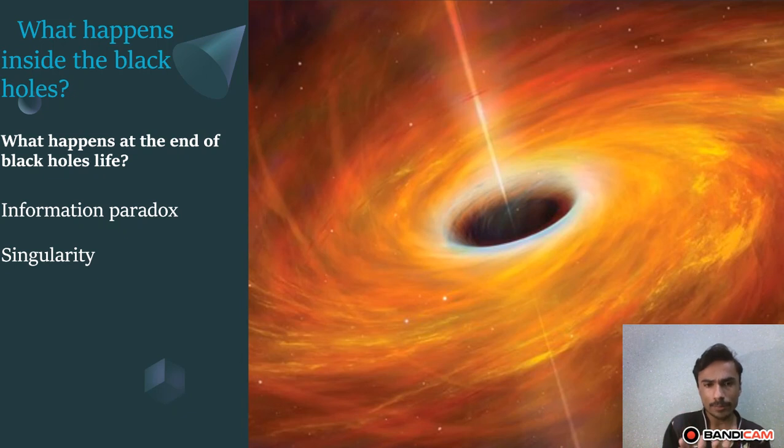But because we do not have quantum gravity, we still do not know what happens at the singularity of the black hole. We are doing a lot of research on this, and we hope that one day we will be able to answer these questions about black holes.